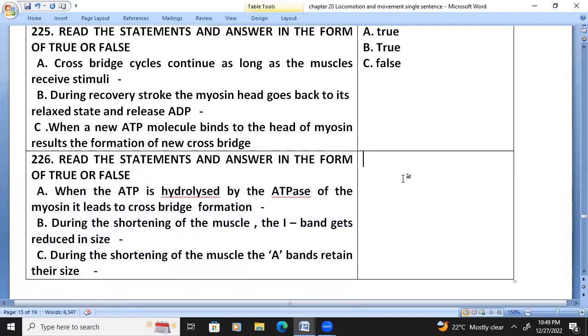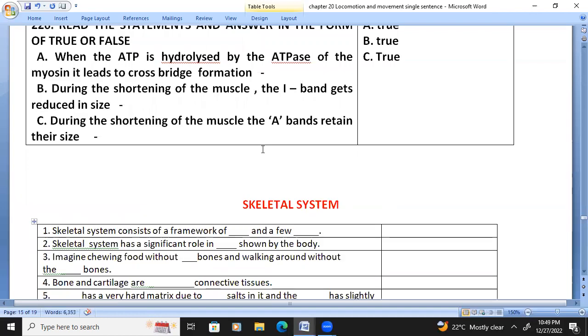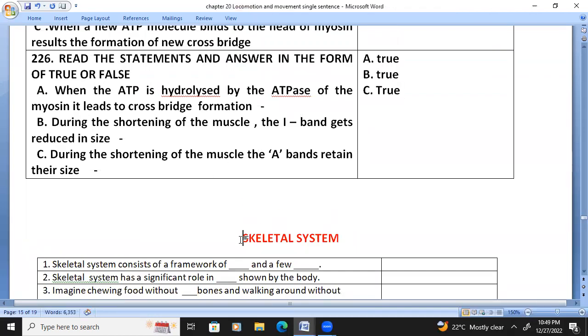Read the statement and answer in the form of true or false. When ATP is hydrolyzed by the ATPase of the myosin, it leads to cross bridge formation. True. During shortening of the muscle, the I band gets reduced in size. True. During the shortening of the muscle, the A band retains its size. True. So we will continue the skeletal system in part 2. Till then, thank you.